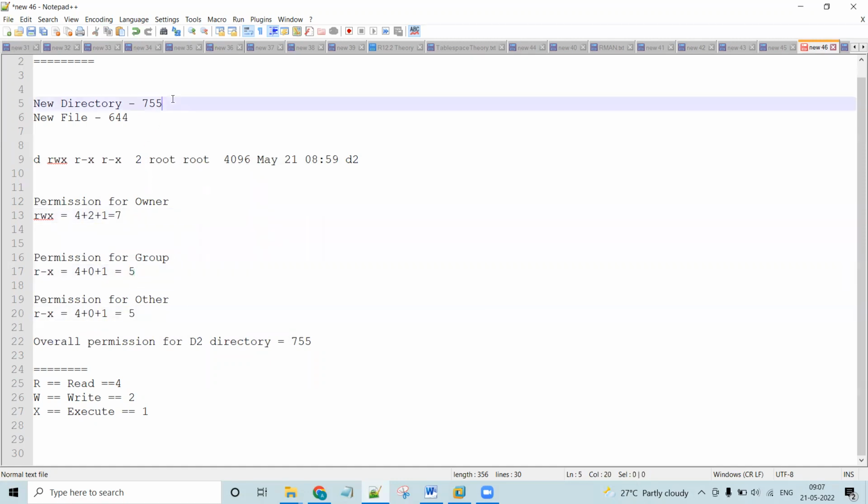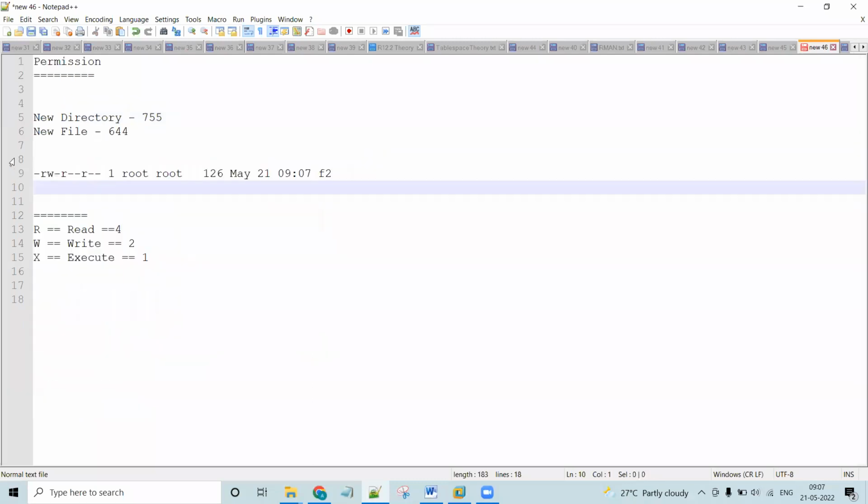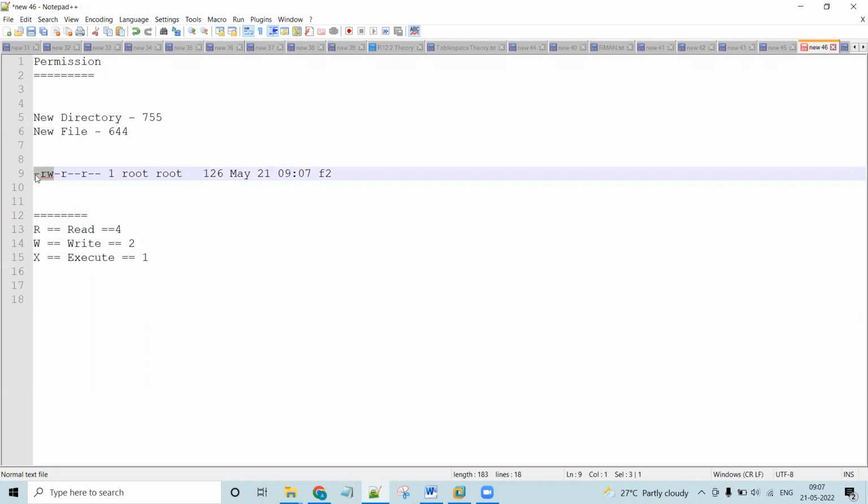When we create a new directory, the permission will be 755. Now, when I am creating a new file, see, this is for the initial stage only. Leave the very first digit, because it indicates whether it's a file or a directory.